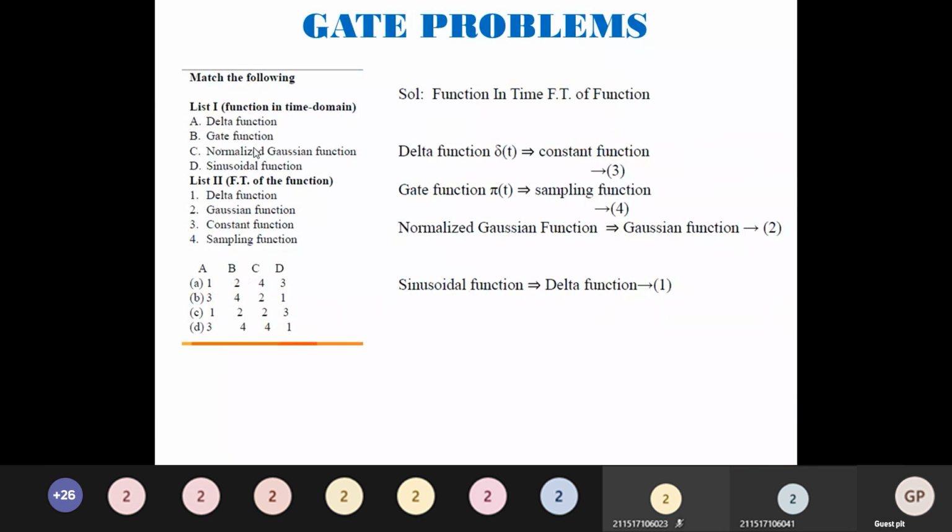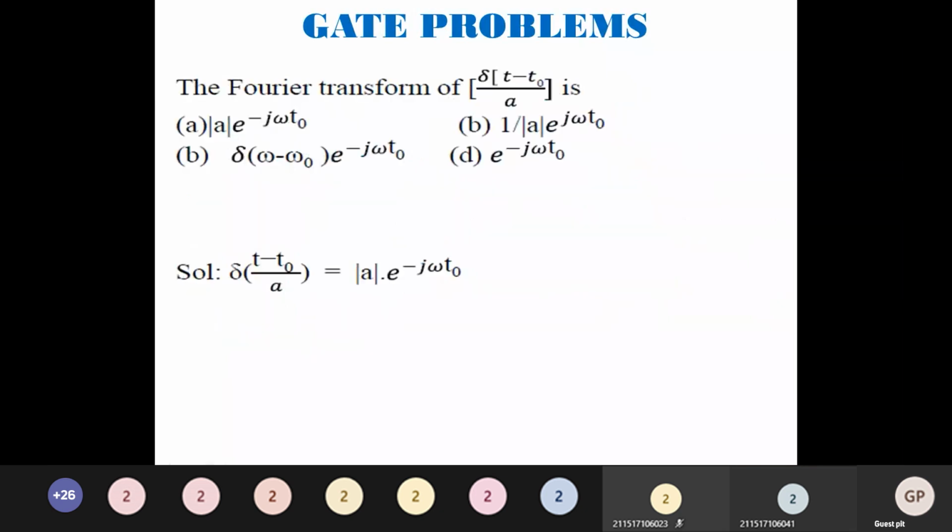The Fourier transform of del of t minus t naught divided by a is what? Again the same shifting property as well as scaling property. For 1 by a scaling property, you make it as modulus of a. Del of t minus t naught, shifting property, e power minus j omega t naught. Very simple, direct answers we can do. Option is A.